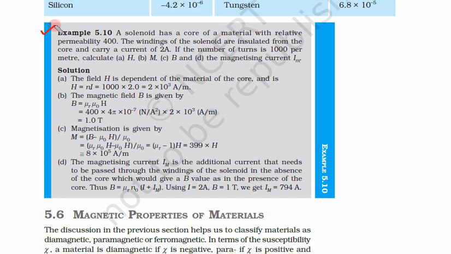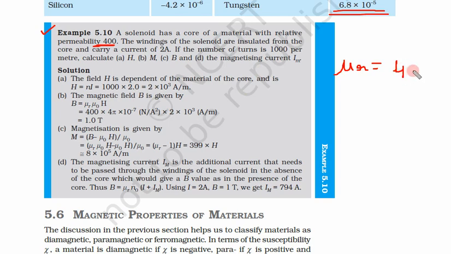Now let us do this example 5.10. A solenoid has a core of material with relative permeability 400. See here, it is 400. Here it is only 10 to power minus 5. Definitely far greater than this. Permeability is this 400, relative permeability. We will calculate chi for this and then we will see.